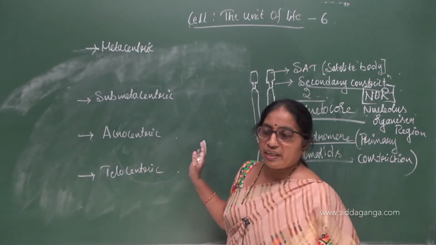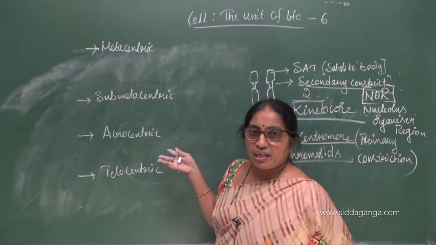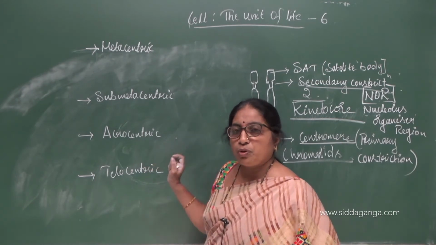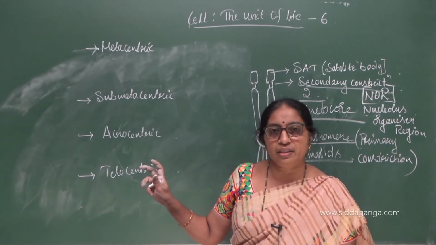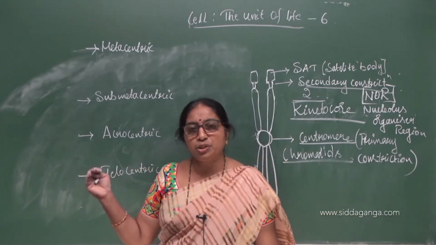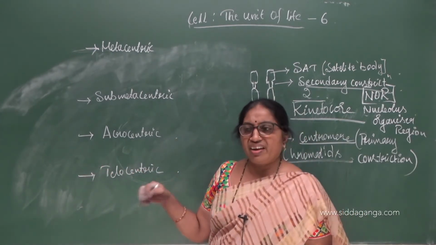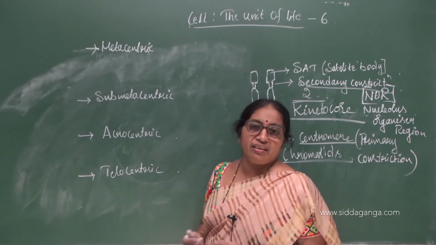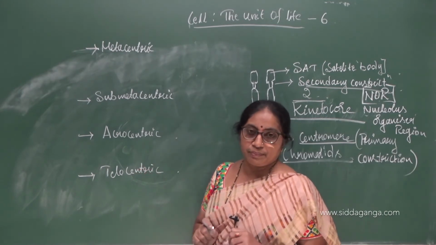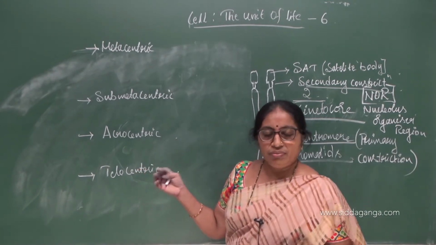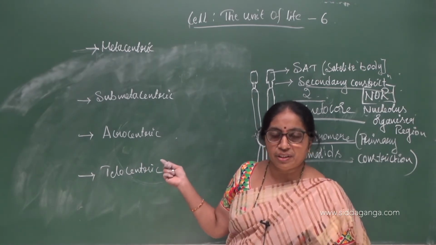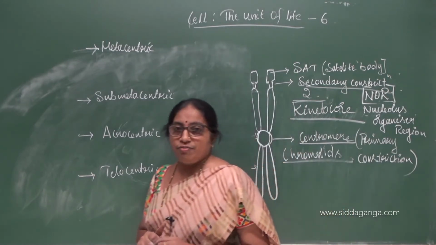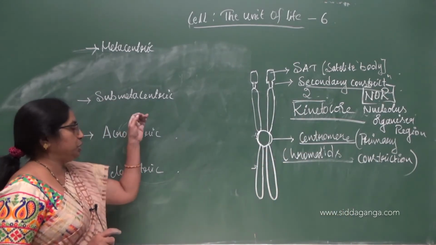Once again, there may be another question for 5 marks: classify chromosomes based on the position of the centromere. This question may be asked for 4 marks, and they may tag another question like, what is a centromere, or any other question which carries 1 mark, so that it becomes 4 plus 1 is equal to 5, and this can be asked in the 5 marks division.